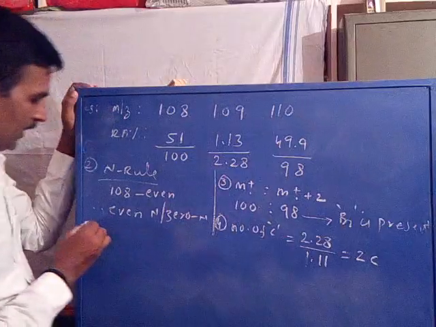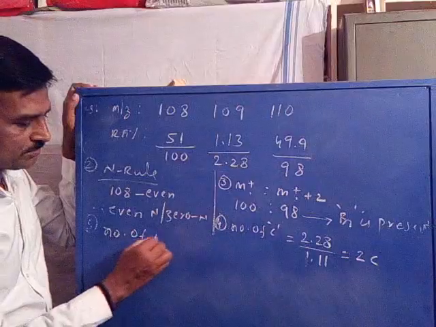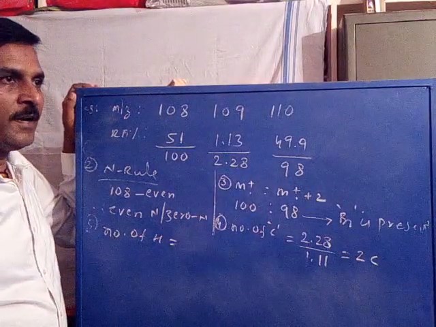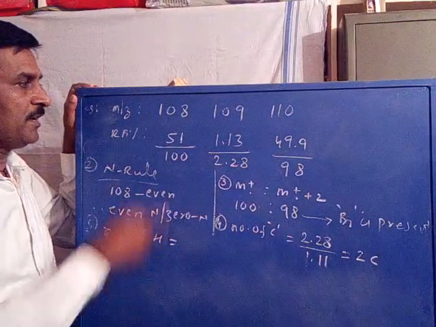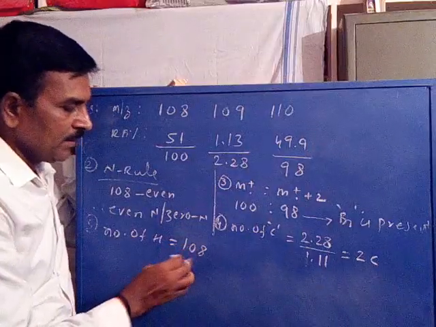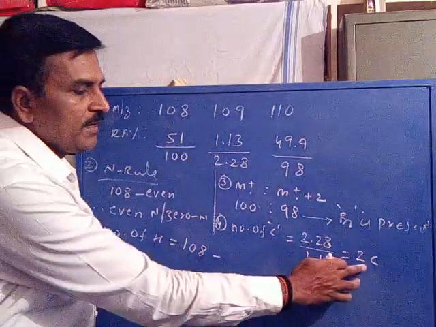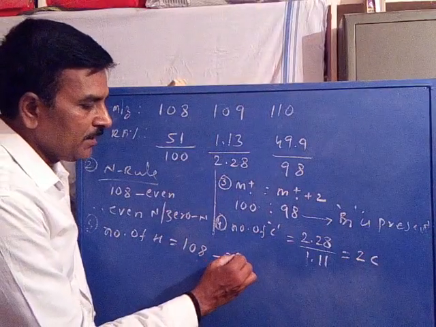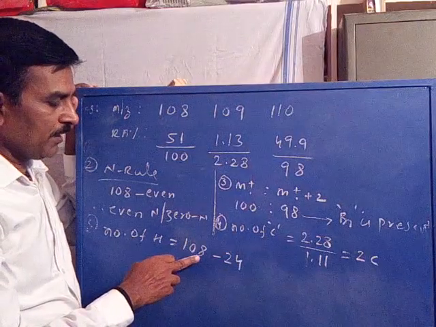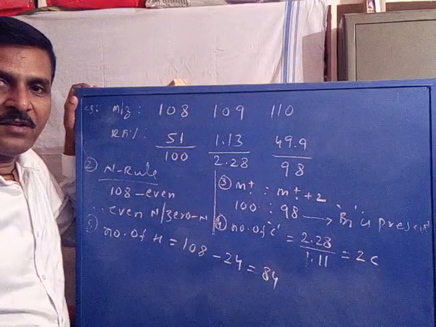Next, the fifth guideline: the number of hydrogens to be calculated. How do we calculate the number of hydrogens? By deleting the masses of the predicted atoms from the m/z value of the molecular ion. The molecular ion m/z value is 108. The predicted atoms so far are 2 carbons, so we delete 24 mass. When we delete 24, it becomes 84. The leftover mass is 84.